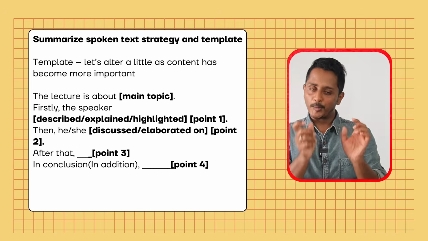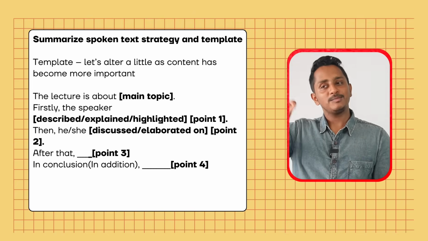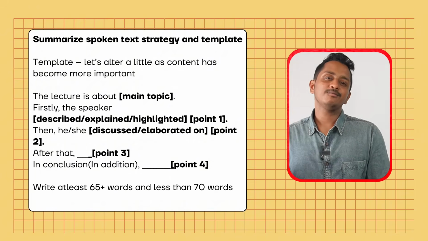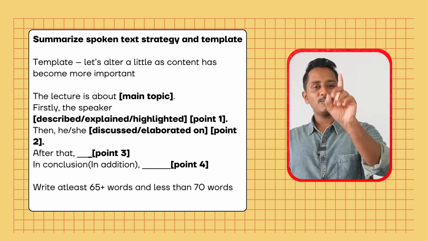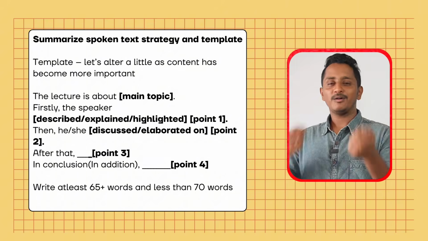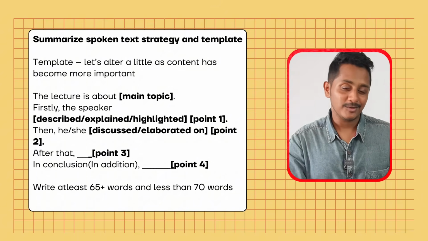So yes, probably this matters a lot. Try to write as much as possible: 65 plus words, but less than 70 words. And here each blank can be 1 phrase or 2 phrases depending on your capacity, how many phrases you have taken. Summarize spoken text contributes marks towards your listening and writing both.